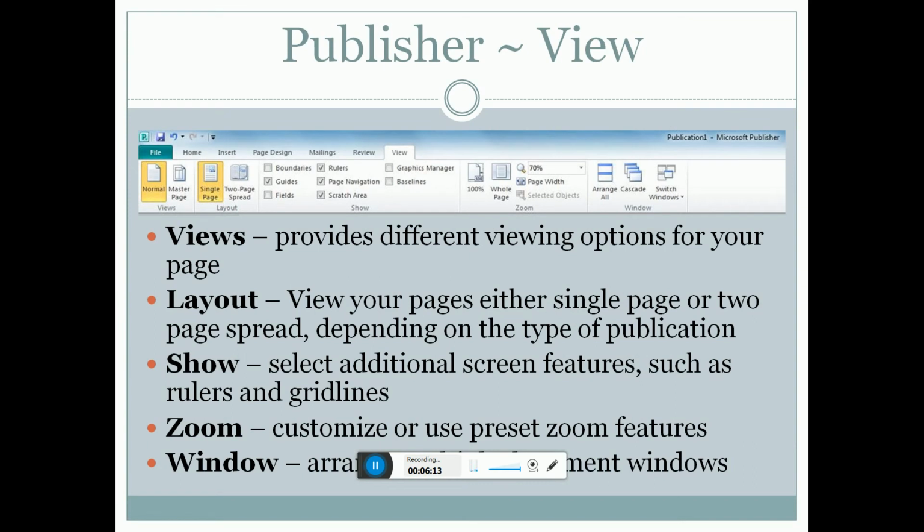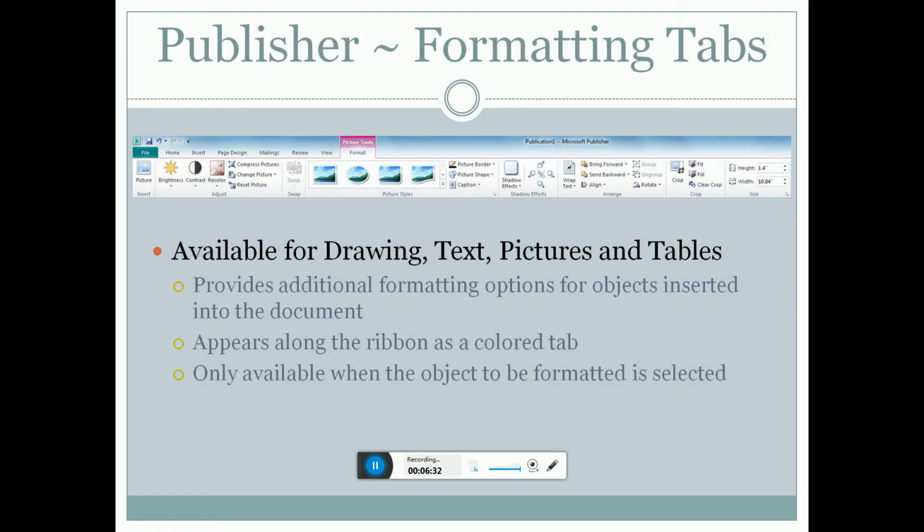The views provide different view options for your page layout. View your pages either as a single page or two-page spread, depending on the type of application. Show selected additional screen features such as ruler and guidelines. Zoom, customize user preset zoom features, arrangements of the windows available for drawing and text pictures. This provides additional formatting options for objects and in the documents.